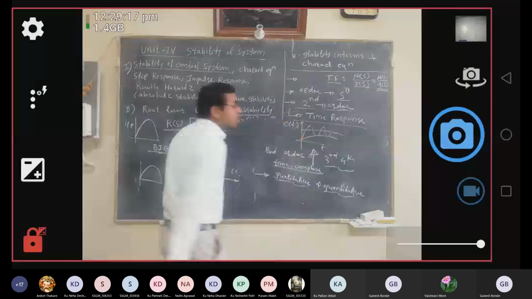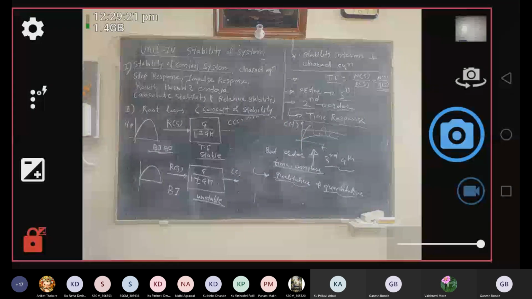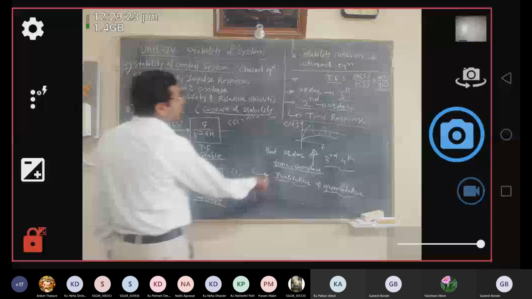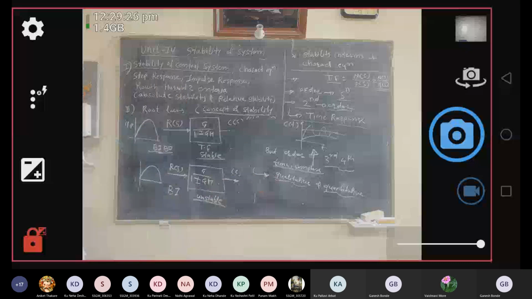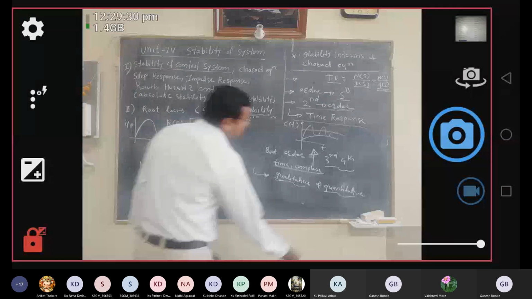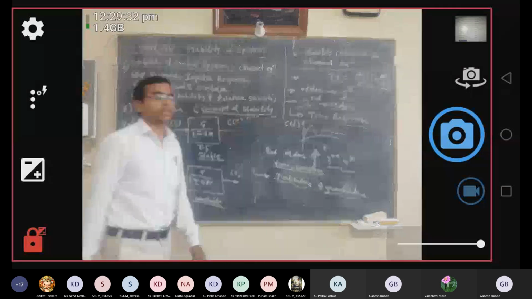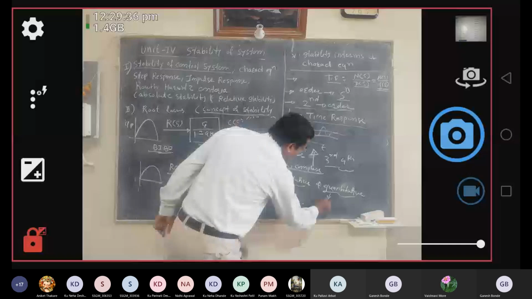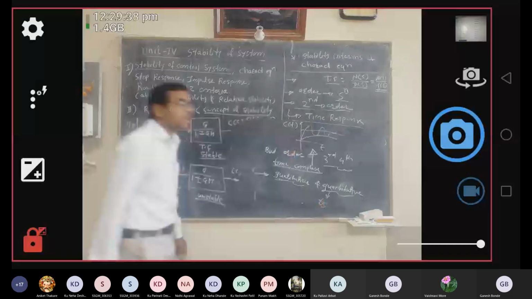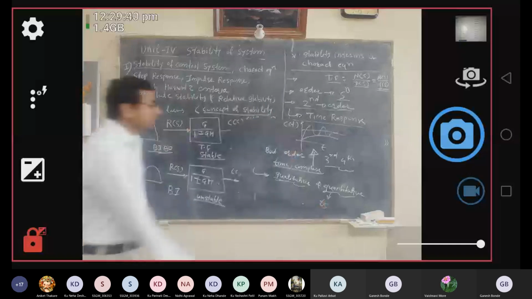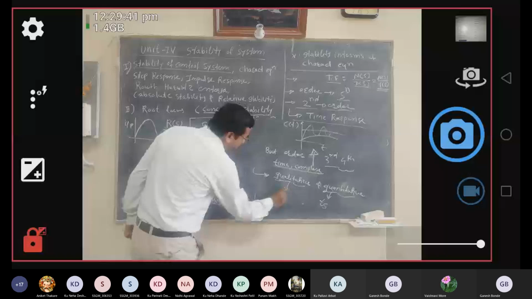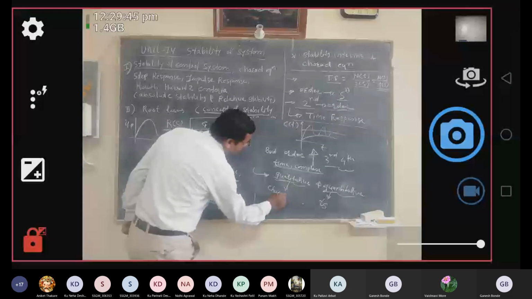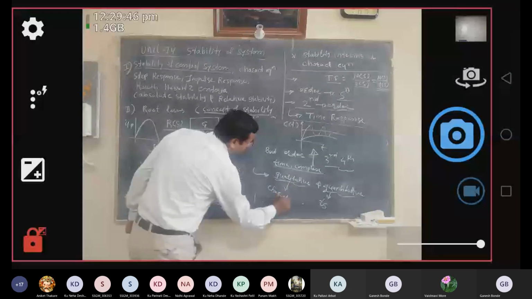Qualitative means we can directly determine the stability from the characteristic equation, and quantitative means we are using certain different measures. Basically, quantitative analysis is determined with respect to settling time, and qualitative analysis is determined with respect to the simple characteristic equation.